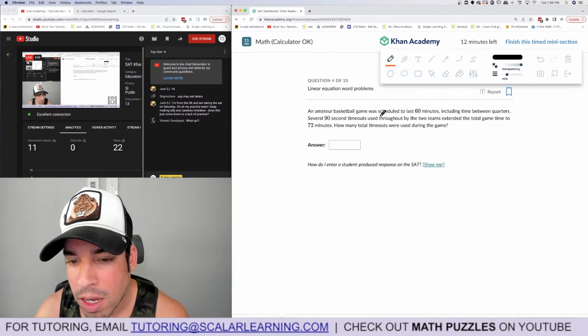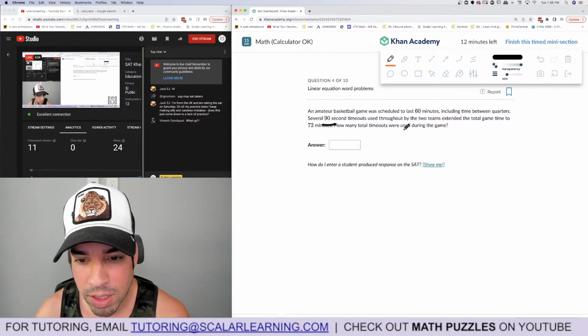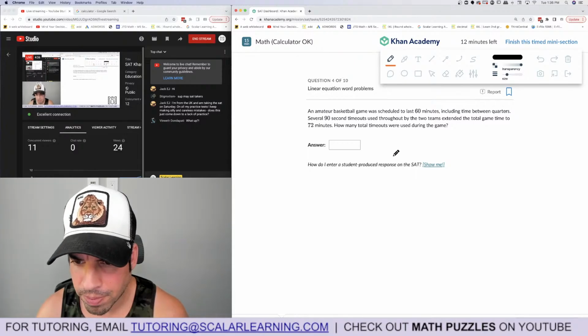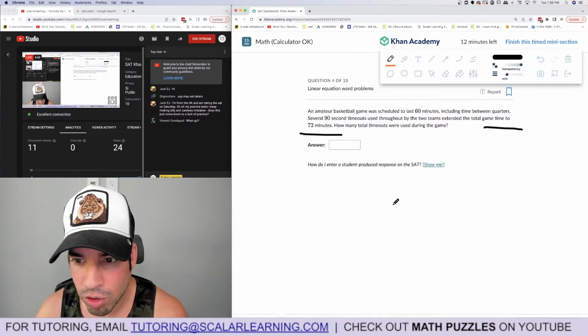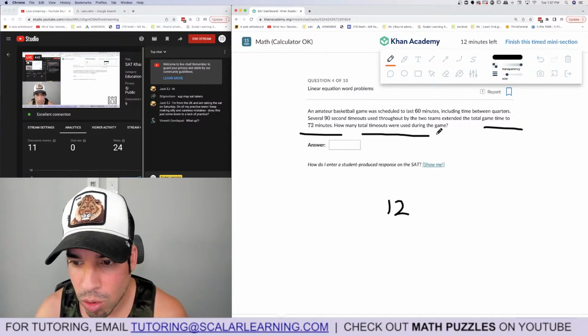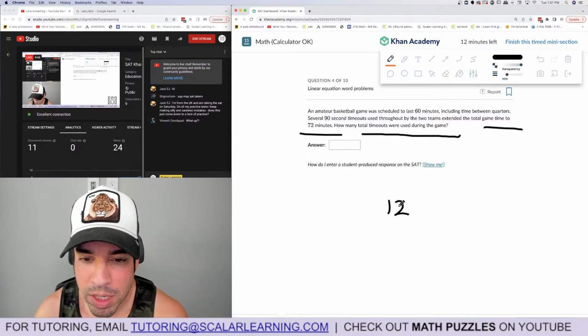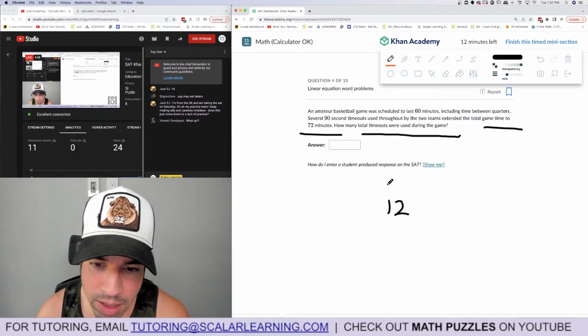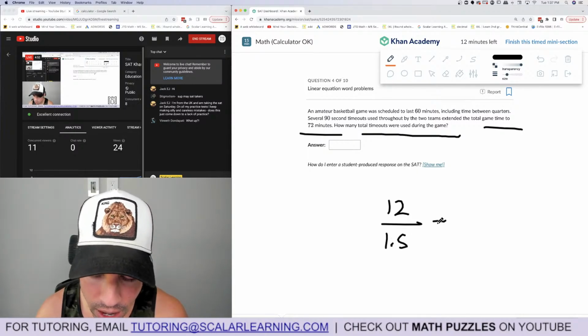An amateur basketball game was scheduled to last 60 minutes, including time between quarters. Several 90-second timeouts used by the two teams extended the total game to 72 minutes, so that's 12 minutes. How many total timeouts were used during the game? So that's 12 minutes worth of timeouts, and we're dividing by 90 seconds, but we've got to convert that to minutes, so that's 1.5. You can use a calculator. I can do it mentally.